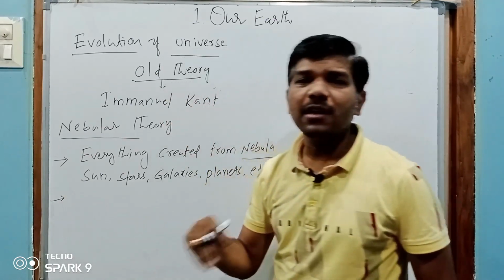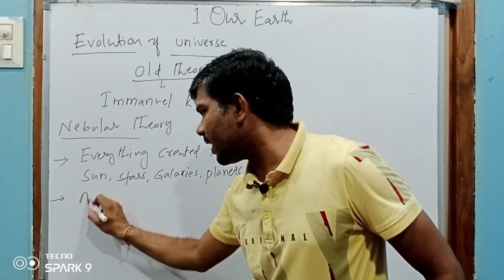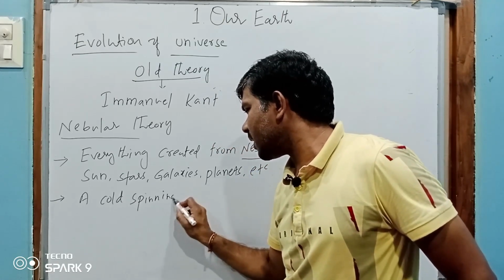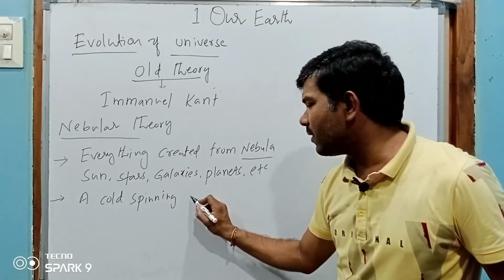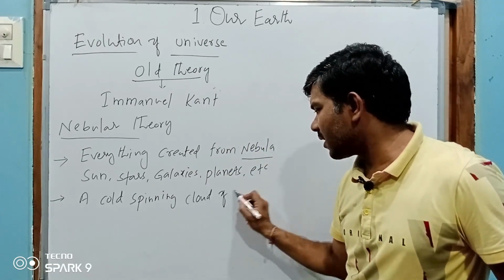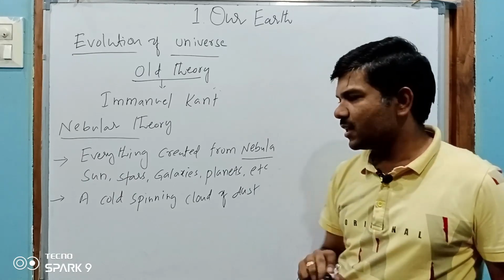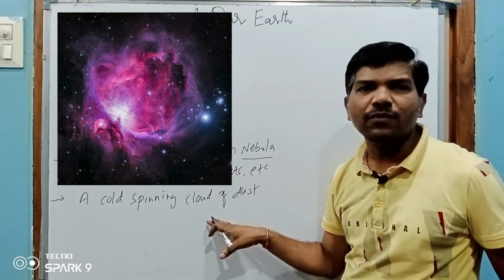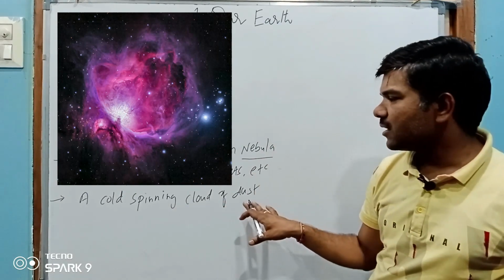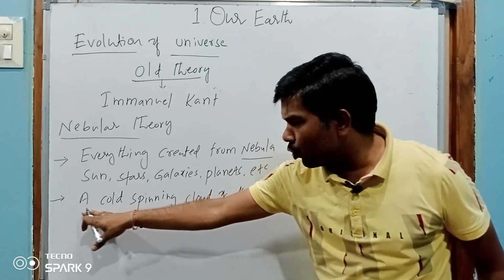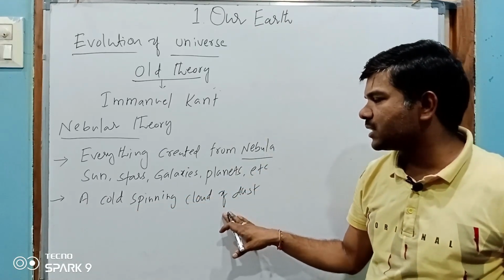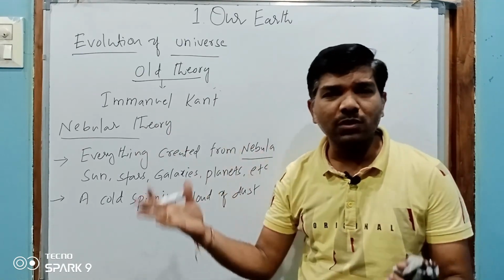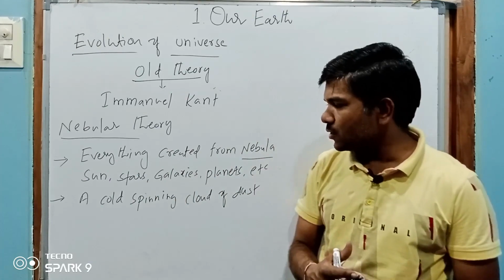Then what is a nebula? A nebula is a cold spinning cloud of dust. The simple definition of a nebula is a cold spinning cloud of dust particles. Very important. From this dust, this universe evolved. He stated that.